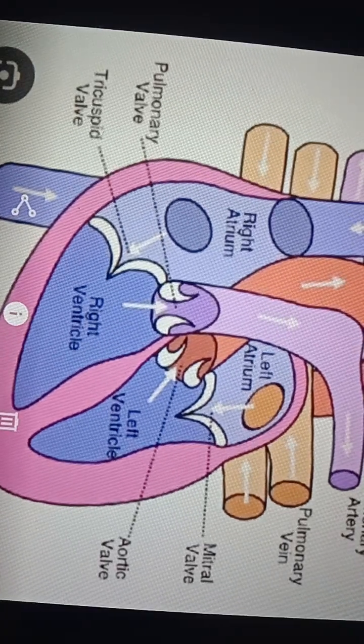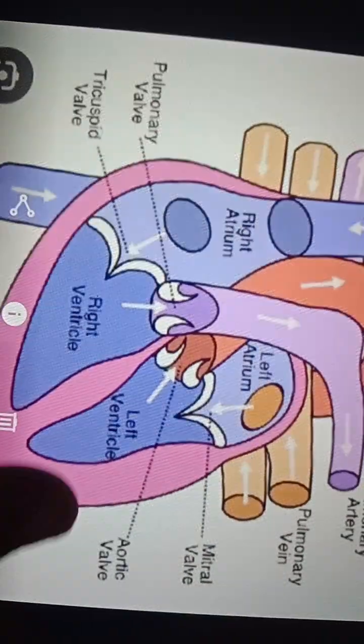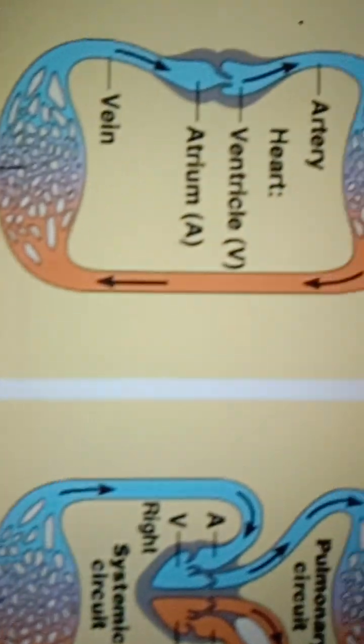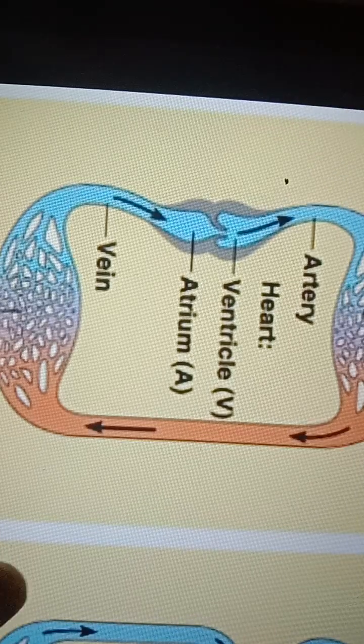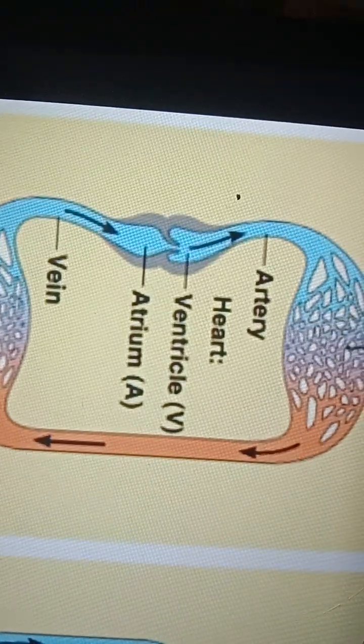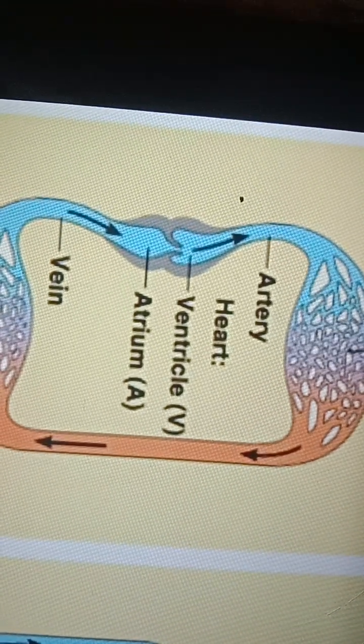Next topic we have is single circulation, double circulation. Right.